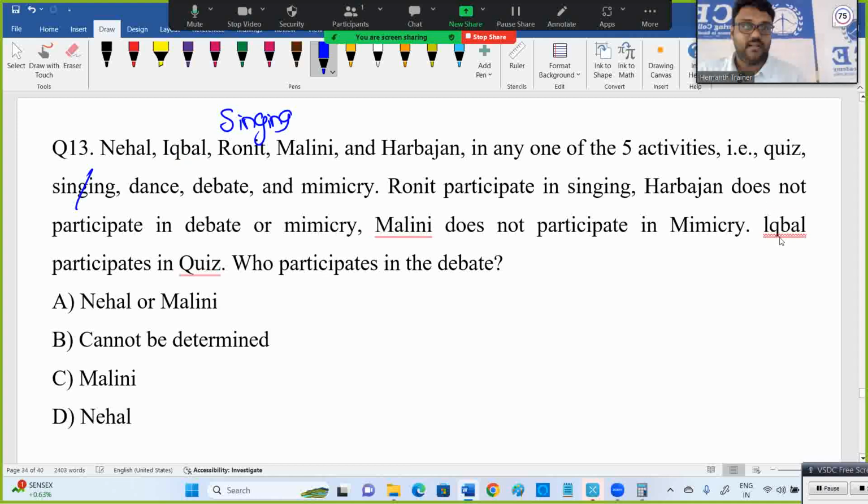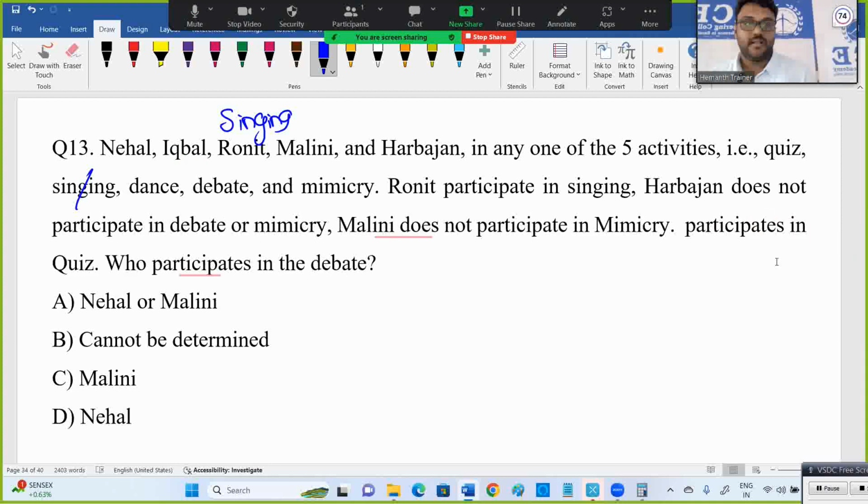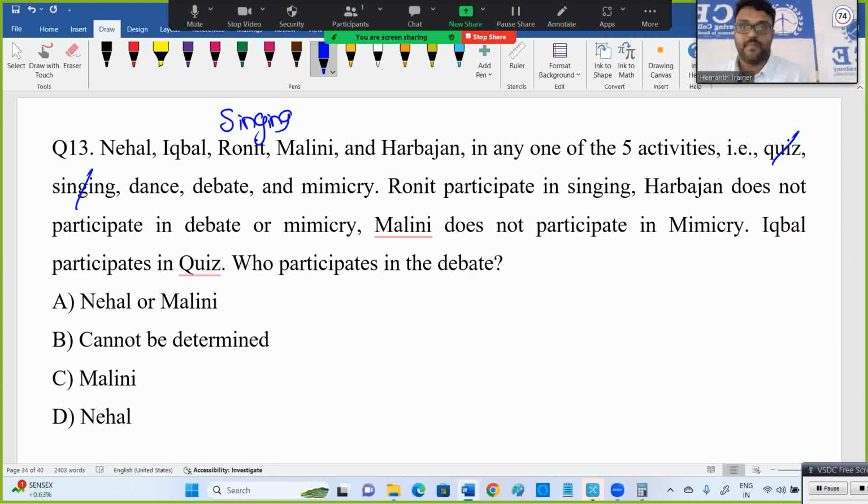Iqbal participates in quiz. So quiz completed. Iqbal completed. Now what is left over? Dance, debate, and mimicry. Harbhajan does not participate in debate or mimicry, so what is left over for Harbhajan? Dance. So Harbhajan goes with dance.